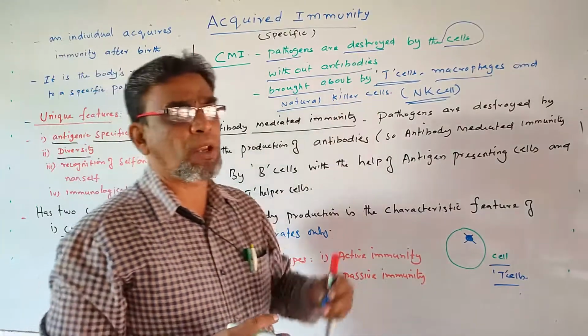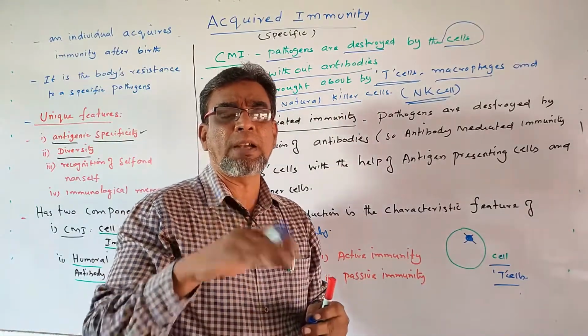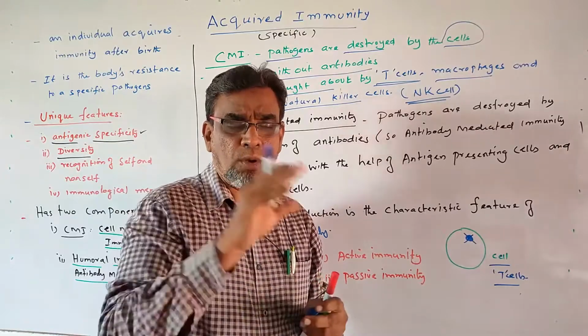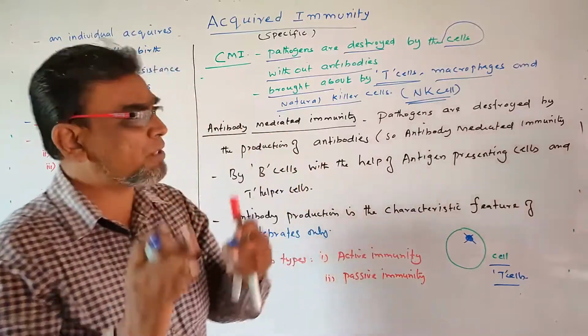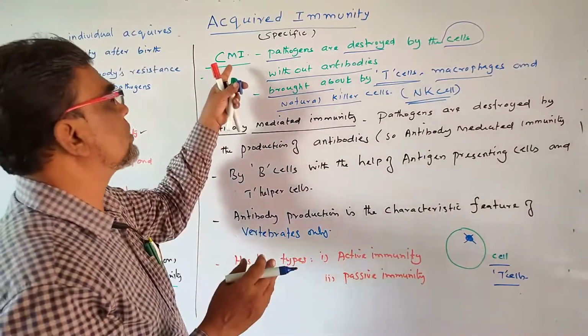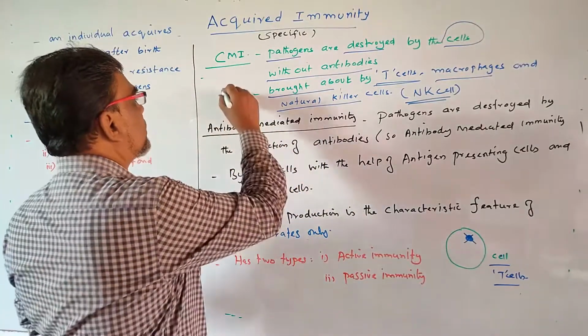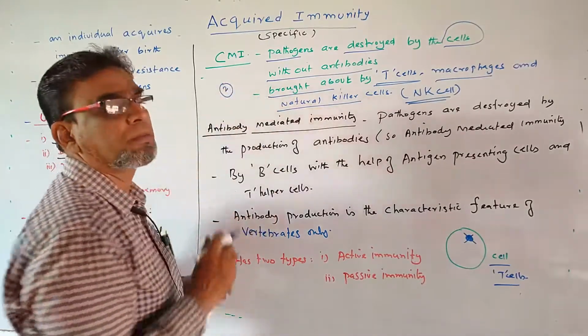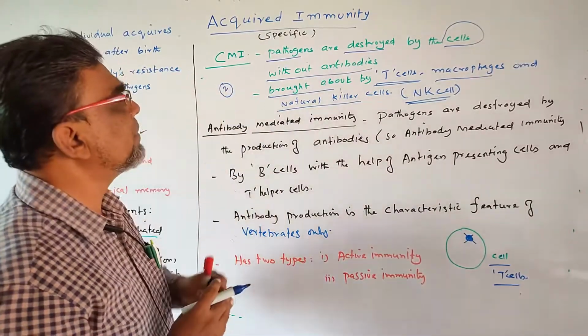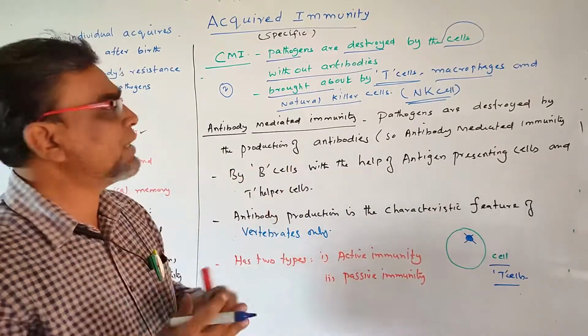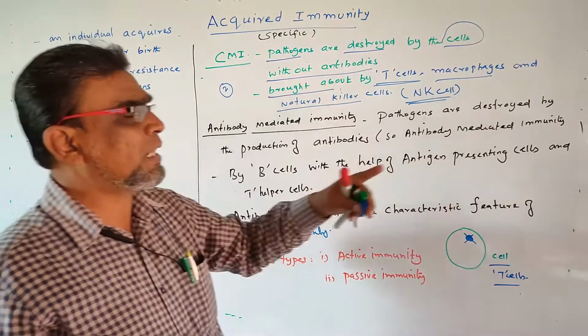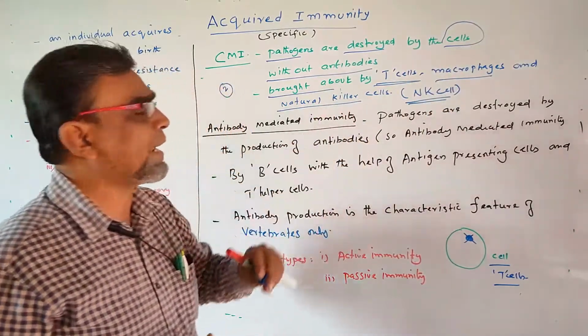Now, what are macrophages? They are nothing but the conversion of monocytes. The monocytes are converted to macrophages. So these are the three important cells involved in cell-mediated immunity. This can come as a 2 mark or 3 mark question, make a note. So what is CMI? Pathogens are destroyed by the cells without antibodies, especially by T cells, macrophages and natural killer cells.